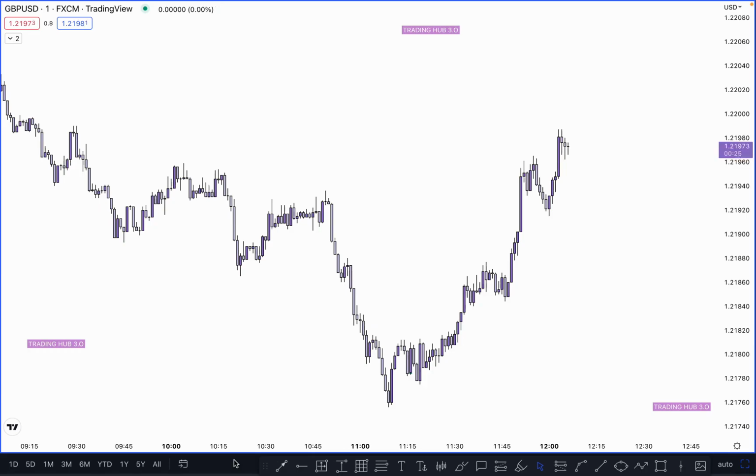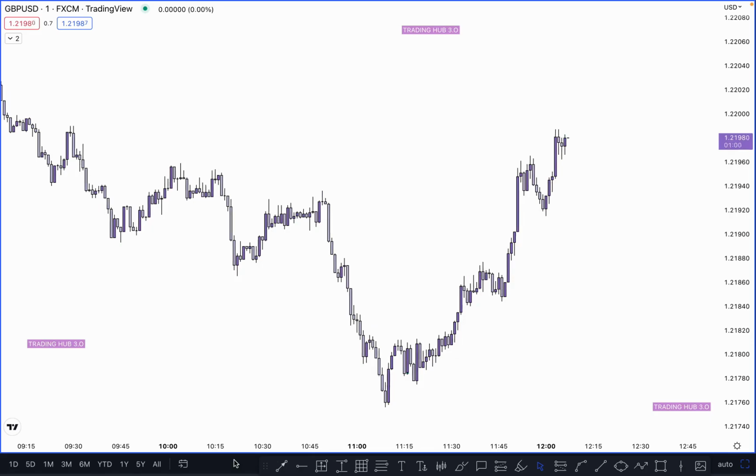First draw the trend line, first identify the demand and supply zone, then wait for liquidation. Once the market has taken out the liquidity, then take the trade against them. If someone is buying at a specific demand zone, you have to wait for the stop loss to be taken out, then look for the buy. If someone is selling, you have to wait for the stop loss to be taken out, then you can sell. I will show you all these things in detail on the chart, then you can understand very easily.